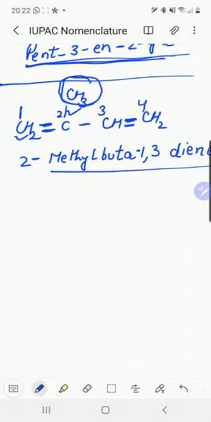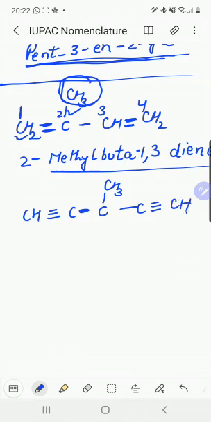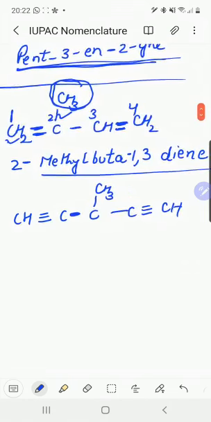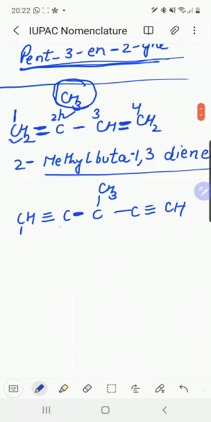One more example we can share: CH triple bond C, CH3, C triple bond CH, 2 triple bonds. Now in this case we start the numbering 1, 2, 3, 4, 5. It is the same from both sides.